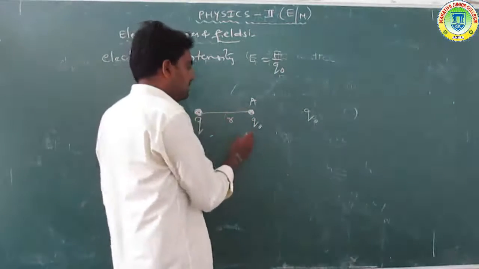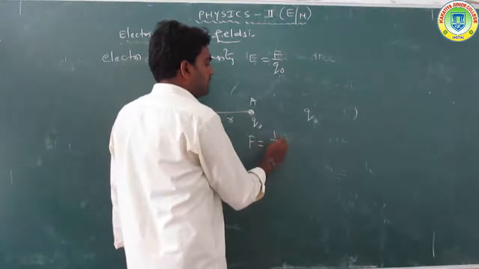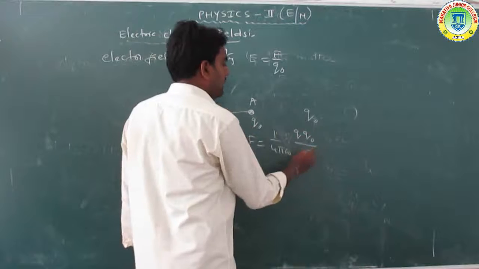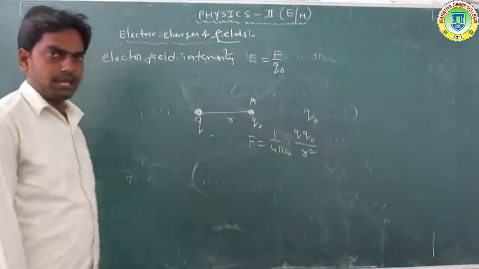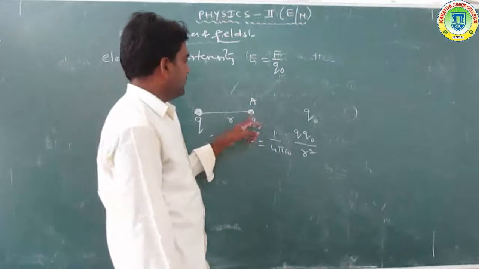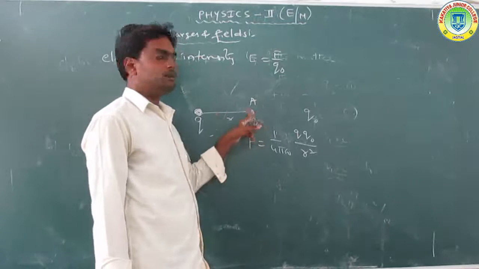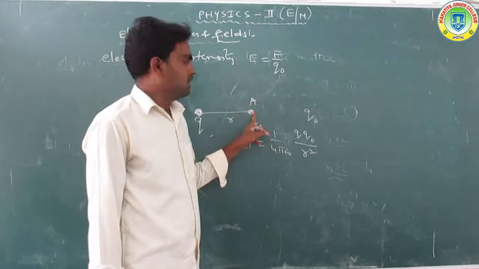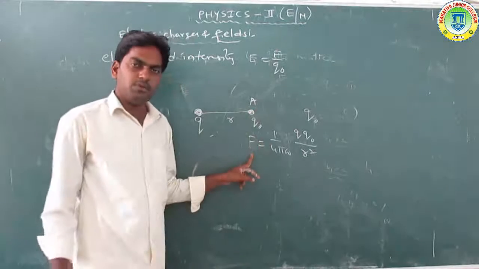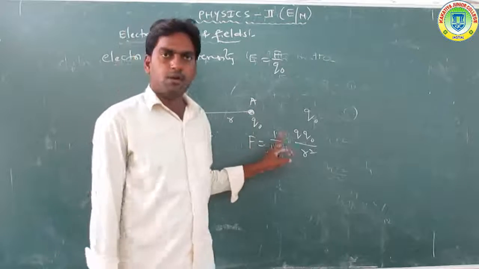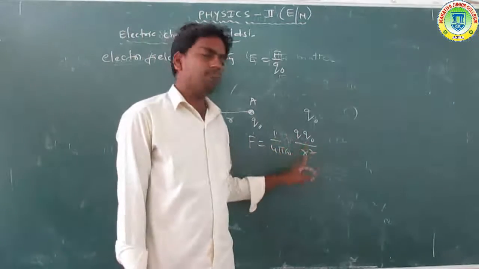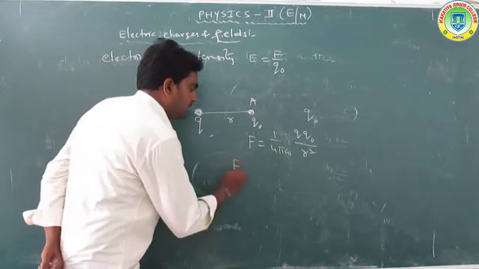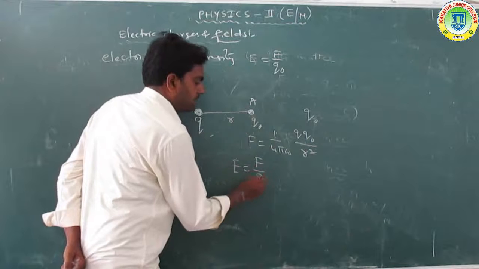According to Coulomb's law, the force F is equal to 1 by 4 pi epsilon Q Q naught by R square. Because the test charge Q naught is placed there, the force acts on the test charge. According to electric field intensity, E is equal to F by Q naught.